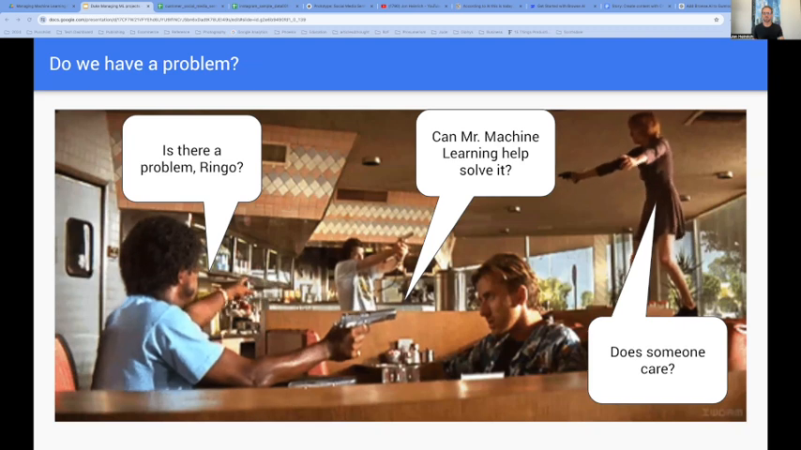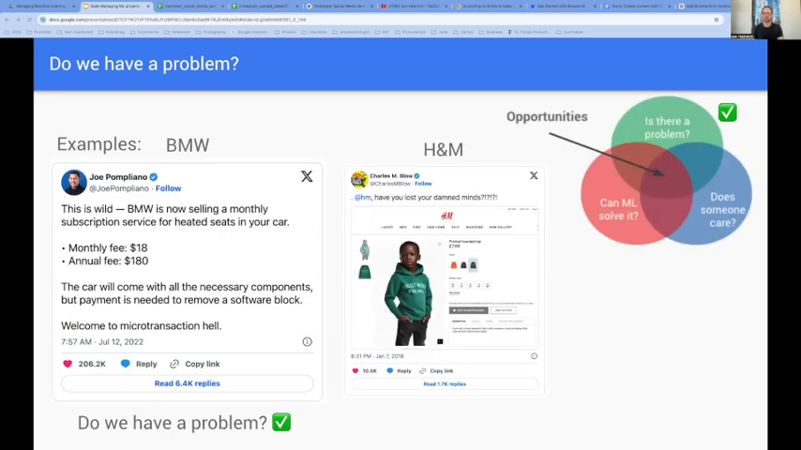The steps to ask are simple. Is there a problem? Can machine learning help solve it? And does someone care? Is there a problem? Okay, yes, let's think back to some recent social media gaffes that could impact a brand's ability to hit its business outcome, i.e. its revenue goals. Two quick examples.